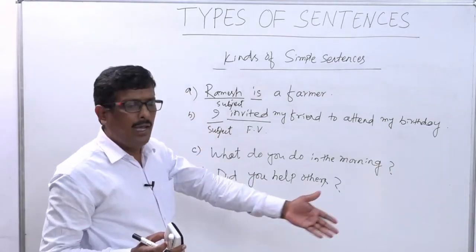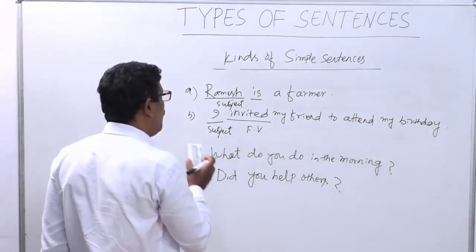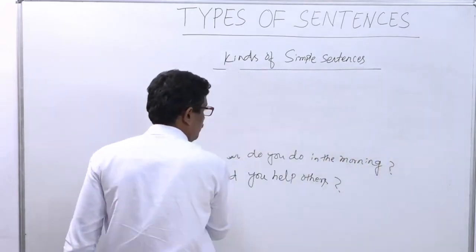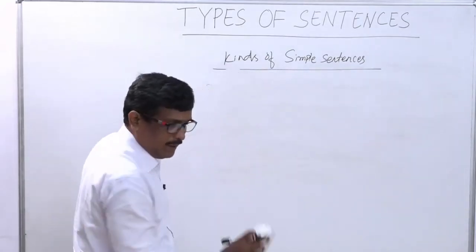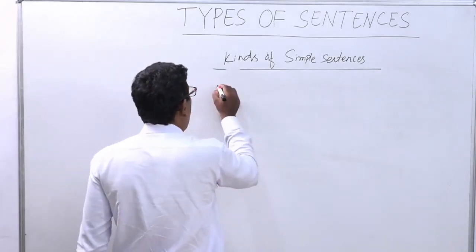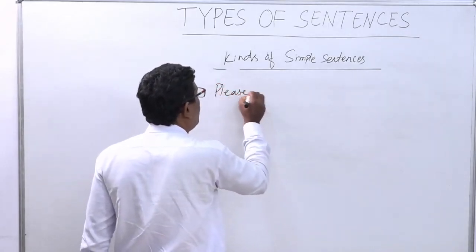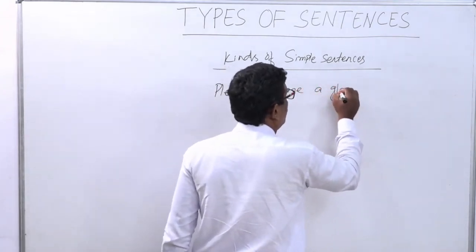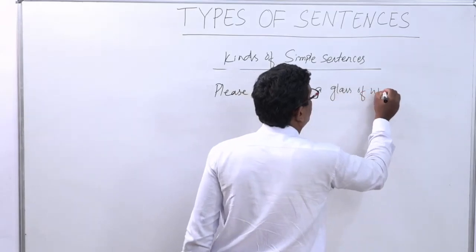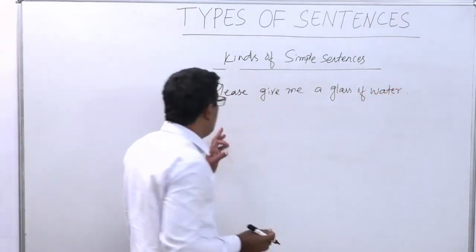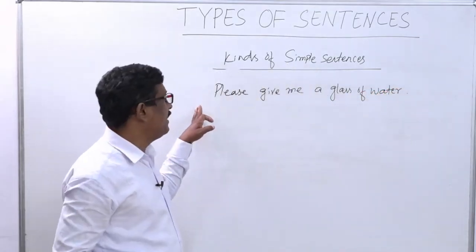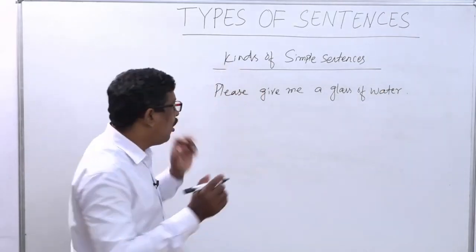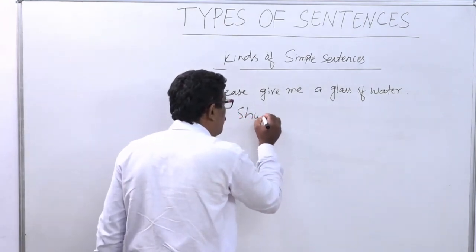Then we will go for the examples of imperative sentences. Okay? You see, imperative sentence. Please give me a glass of water. You see, here the imperative sentence ends with a full stop. But here is a request word, please. Or, shut the door.